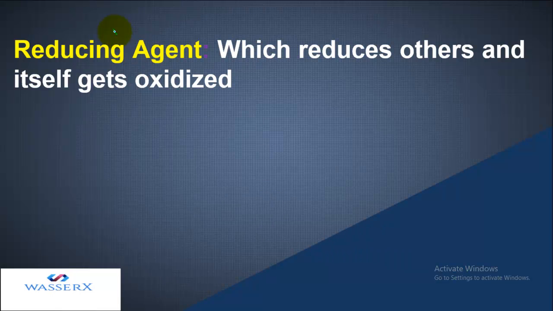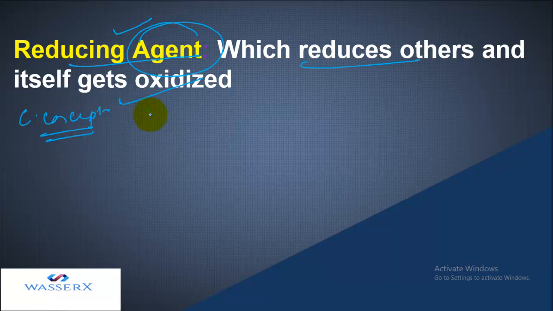Now let's study the reducing agent. Obviously, it is a substance which is making the other reduced and itself is getting oxidized. Let's take up the classical concept. According to the classical concept, reduction is addition of hydrogen, or the removal of oxygen. Either of the two can be used.